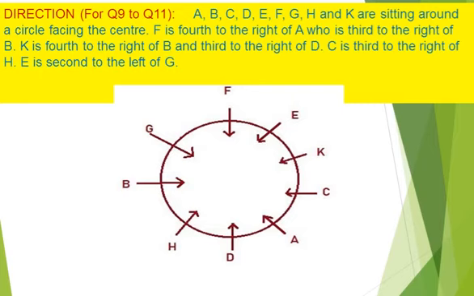Read the instructions. A, B, C, D, E, F, G, H and K are sitting around a circle facing the center. F is fourth to the right of A, who is third to the right of B. K is fourth to the right of B and third to the right of D. C is third to the right of H. E is second to the left of G. This is our diagram.